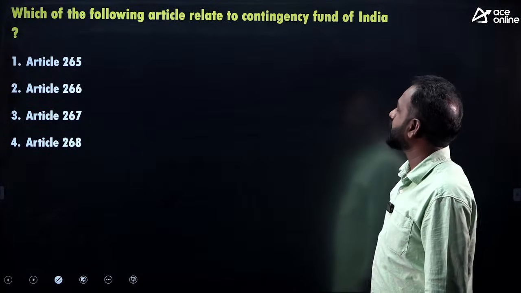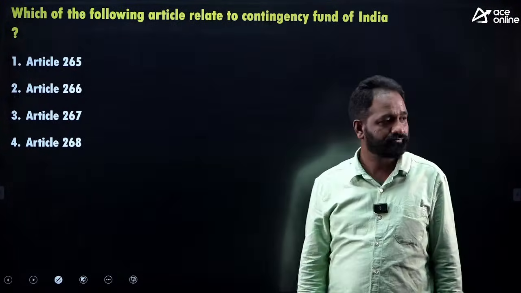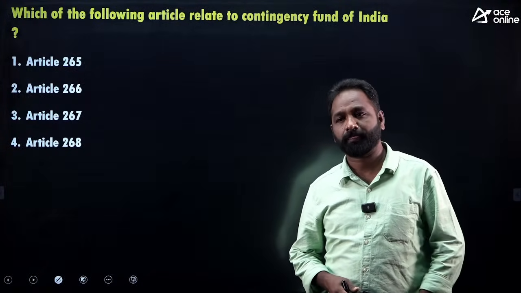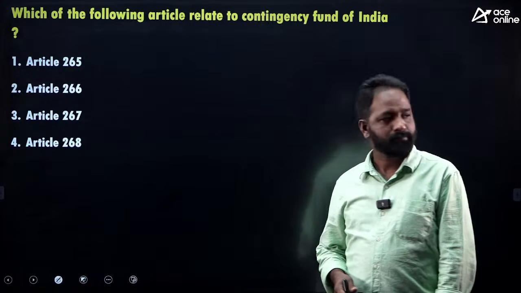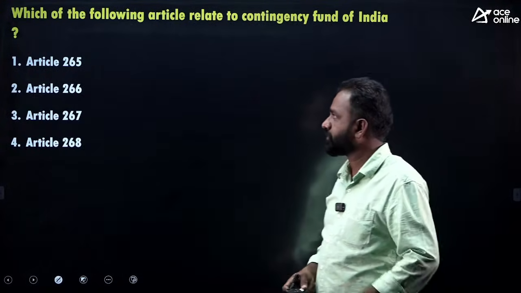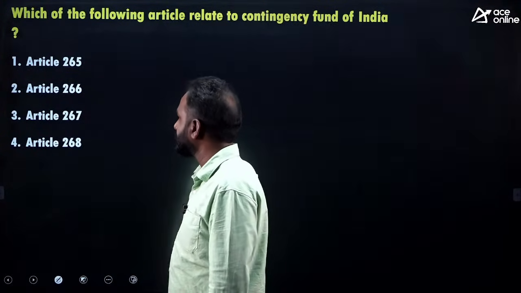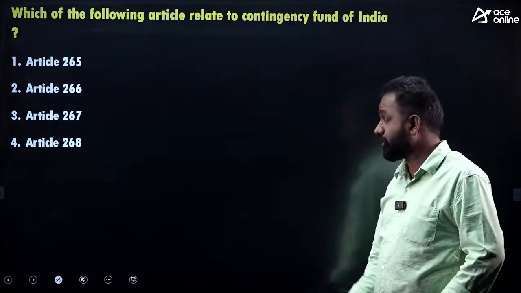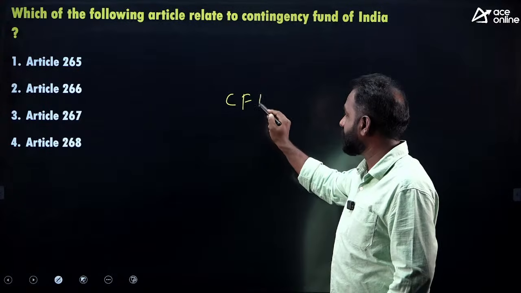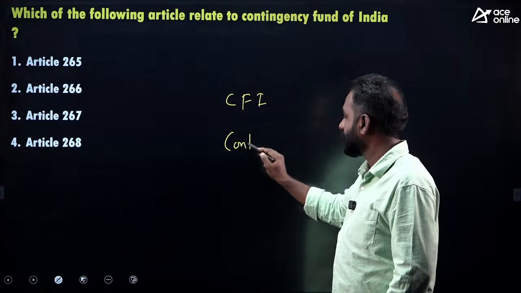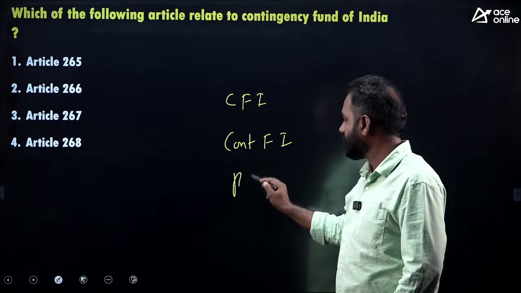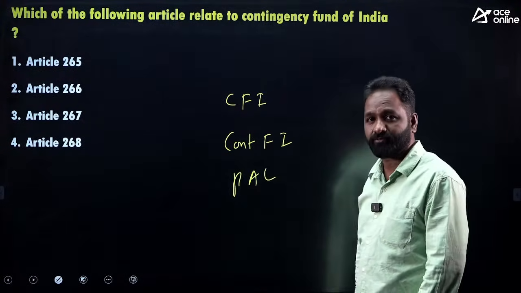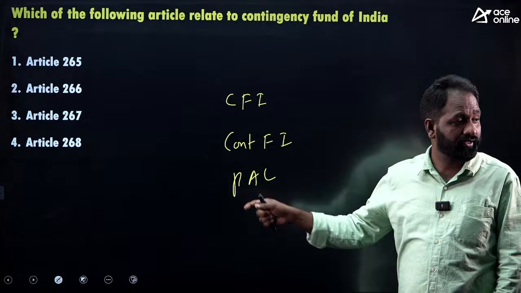Which of the following articles is related to the Contingency Fund of India? Article 265, 266, 267, 268. You know, there are 3 funds: the Consolidated Fund of India, the Contingency Fund of India, and the Public Account. Three funds are there. You remember that? Repeatedly they are asking questions on this one.